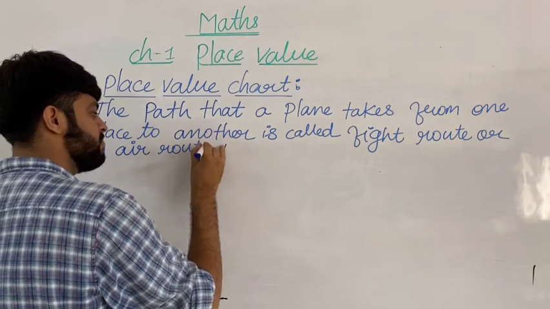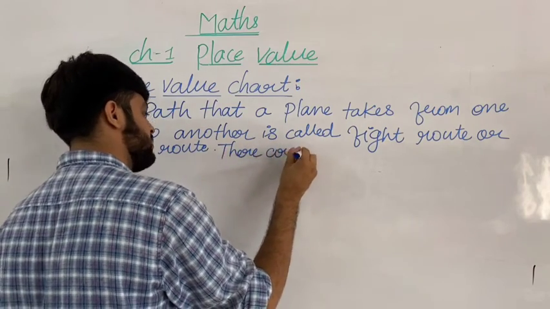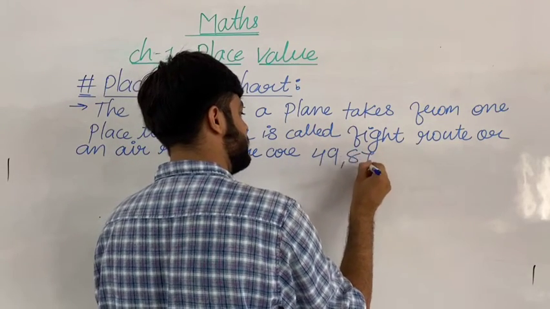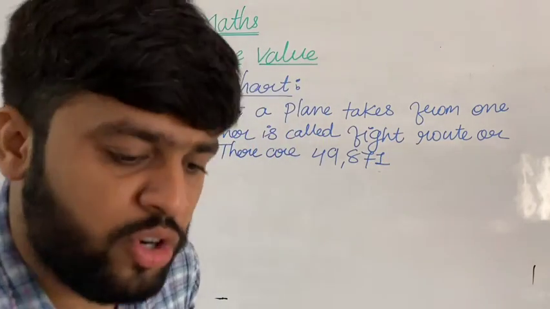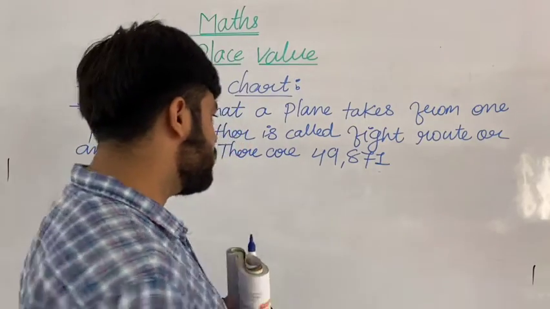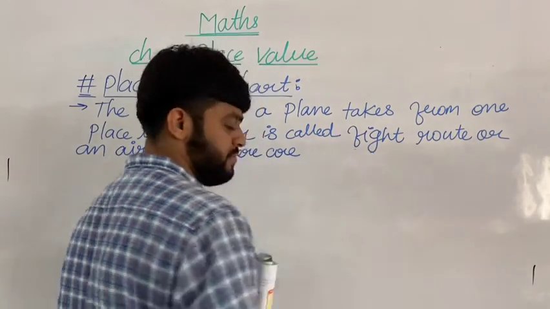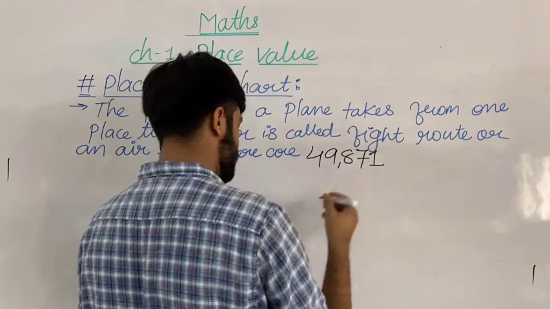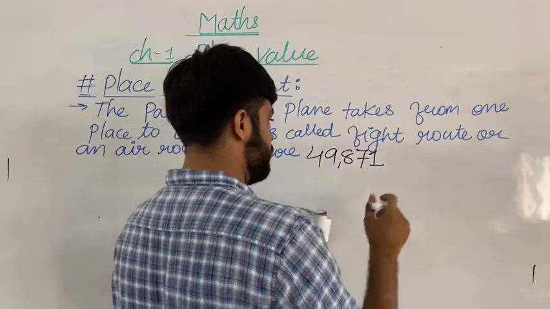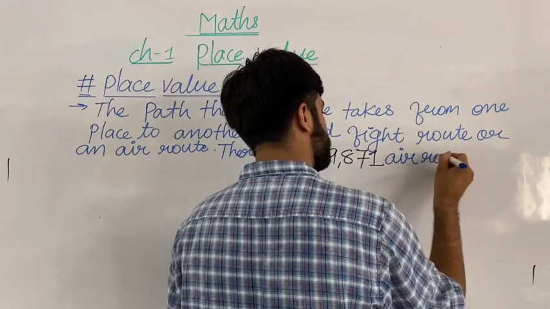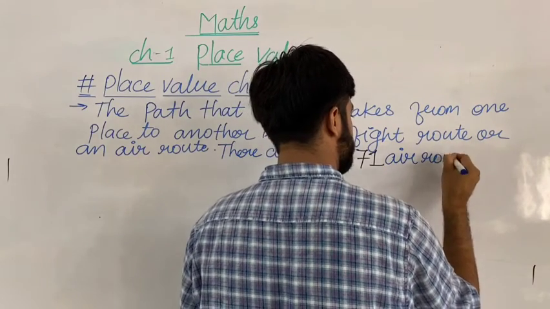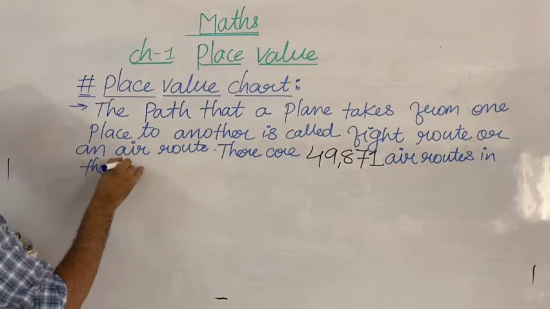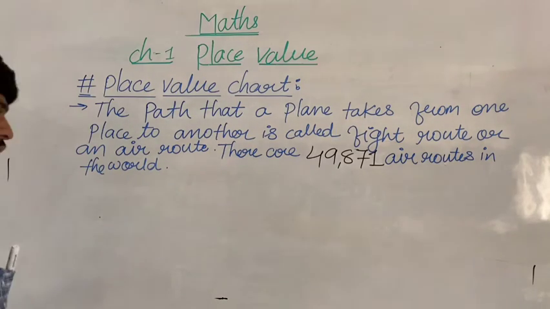There are 49,871 air routes in the world. Got my points, all of you? I hope you all have understood.